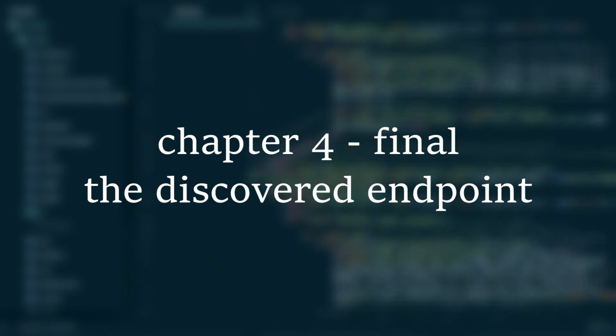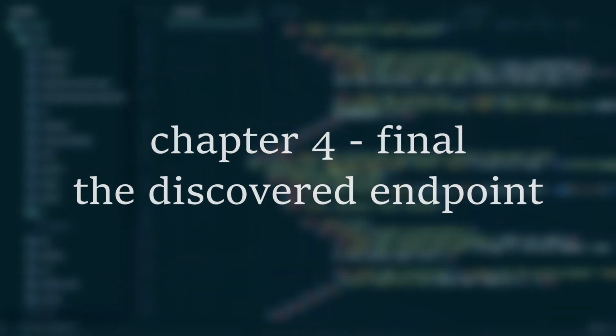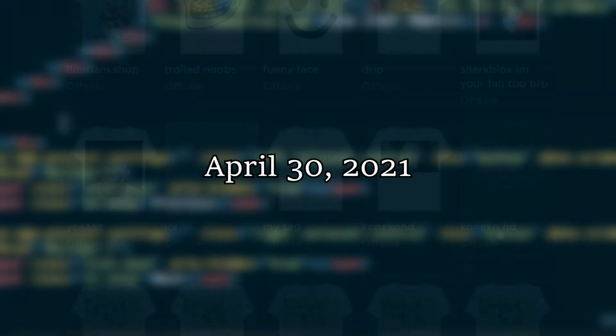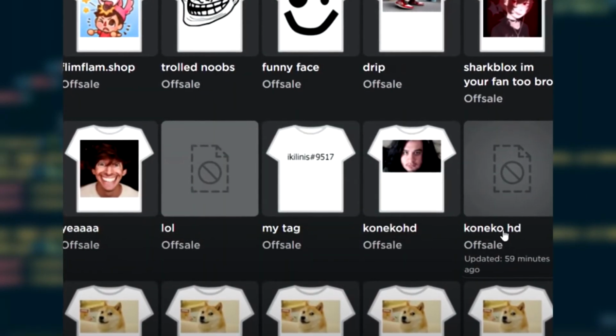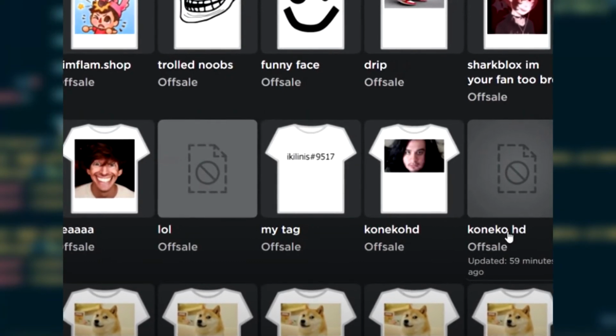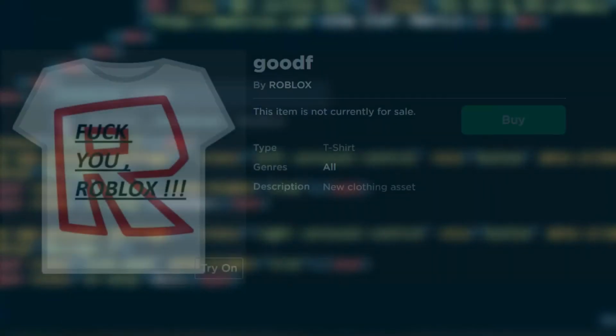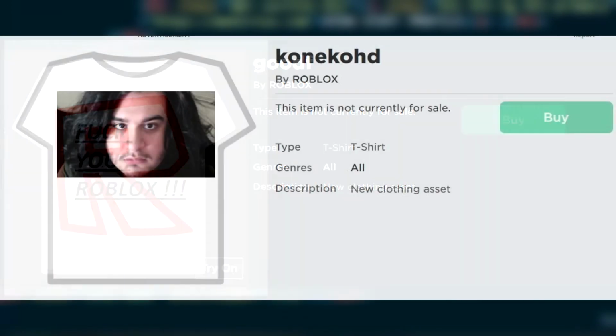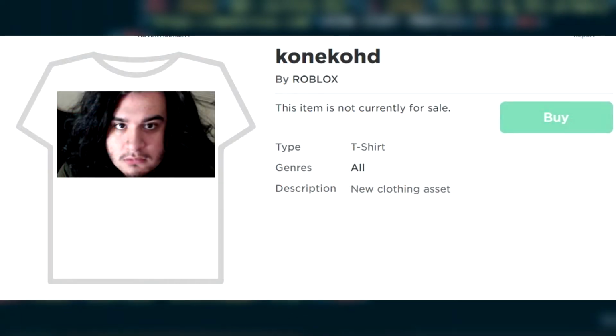Now, speaking of APIs, the most recent activity within the Roblox account happened fairly recently, back on April 30th, 2021. A large quantity of t-shirts were uploaded onto the official Roblox account, a few of which had explicit language, and others being random image memes. Now, most people assume the actual account was breached, but what was actually said to happen was something completely different.